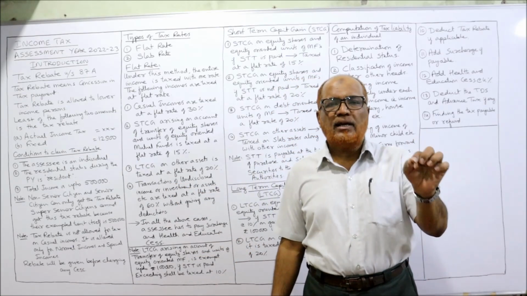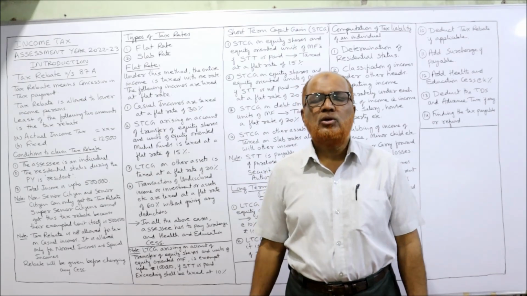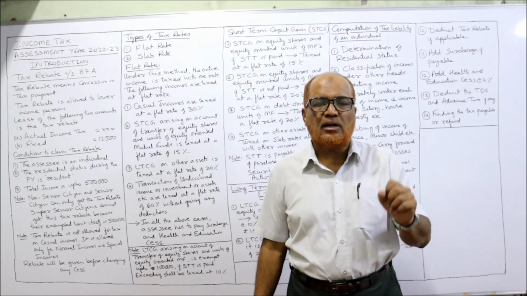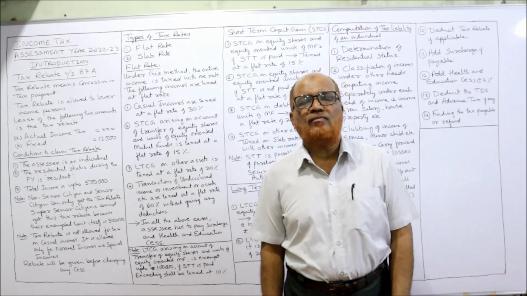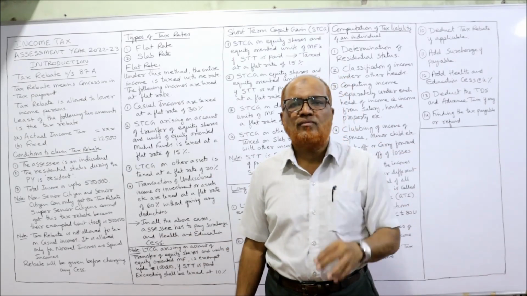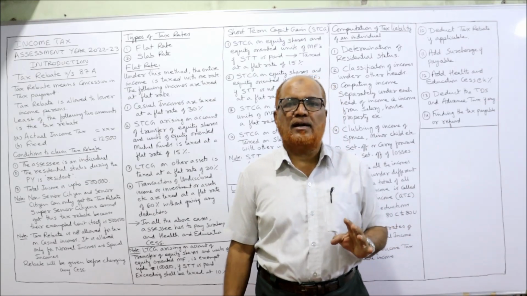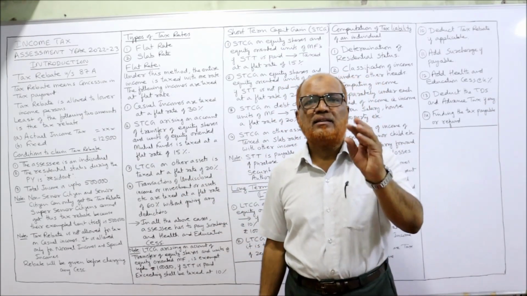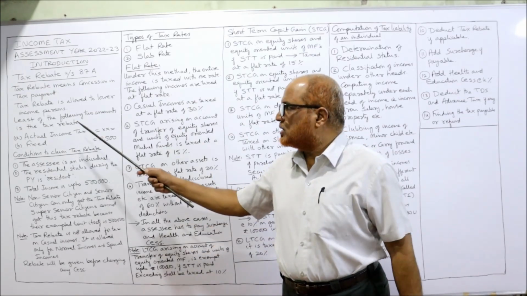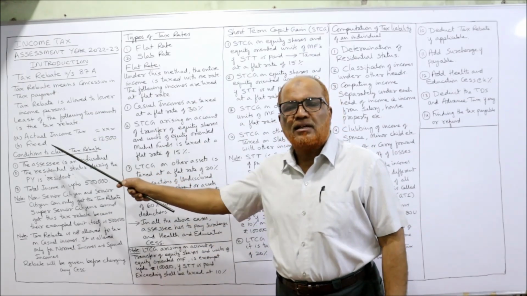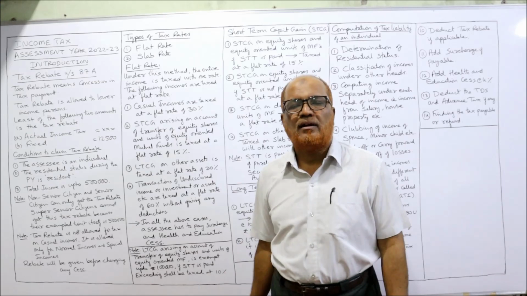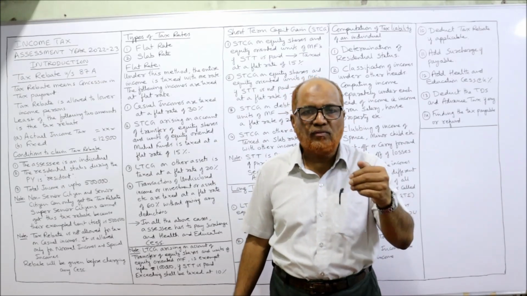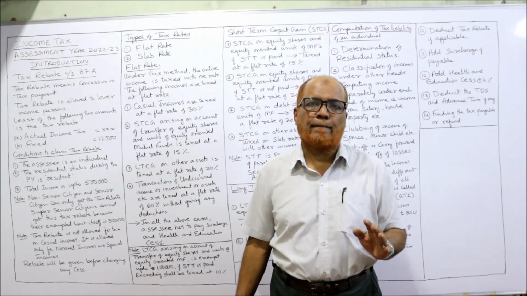Example, if the actual income tax happens to be 20,000, whereas the fixed amount is 12,500, whichever is least, 12,500 will be allowed as deduction. Similarly, if the actual income tax is only 5,000, whereas the fixed amount is 12,500, 5,000 is least, so 5,000 will be allowed as deduction.